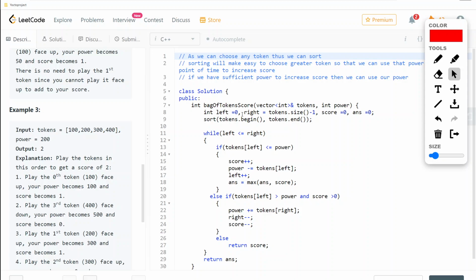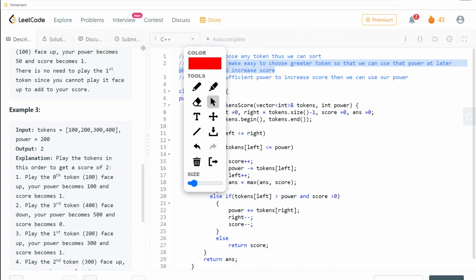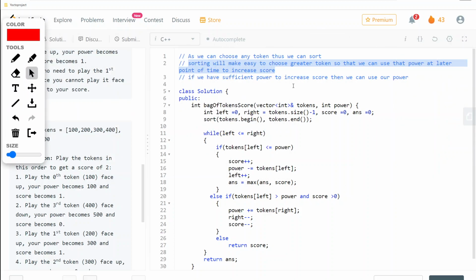So the thing is that we can choose any token, thus we can sort it, and sorting will make it easy to choose a greater token so that we can use that power at a later point of time to increase our score. And if we have sufficient power to increase score, then we can use our power. So this is the main intuition behind the same.